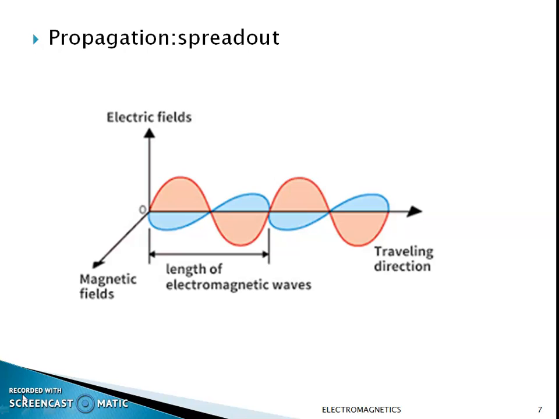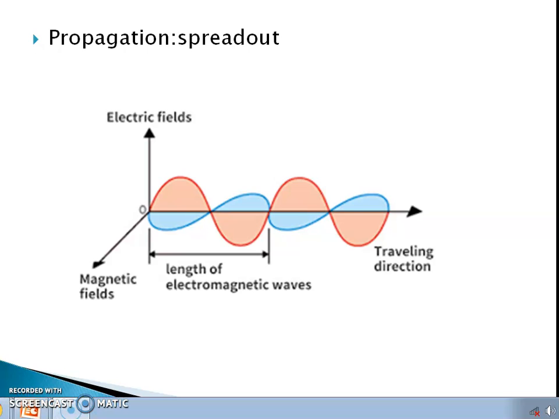Next is propagation. We are using this term with electromagnetic waves. Propagating means moving in all directions, that is, spreading out. Sometimes we use motion for the development of waves, where the wave is moving in one direction.